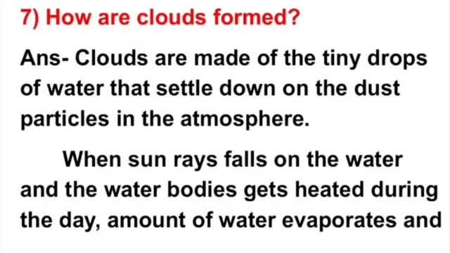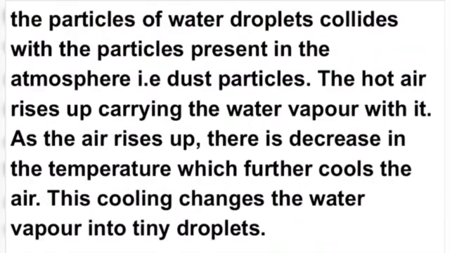So, when sun rays fall on the water bodies like river water and ocean water, all the water gets heated during the day, some water evaporates and the particles of water droplets collide with the particles present in the atmosphere. Means water droplets collide with the dust particles. The hot air rises up, carrying the water vapors with it.